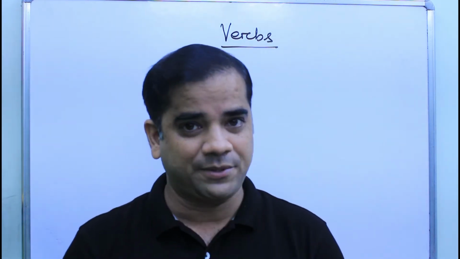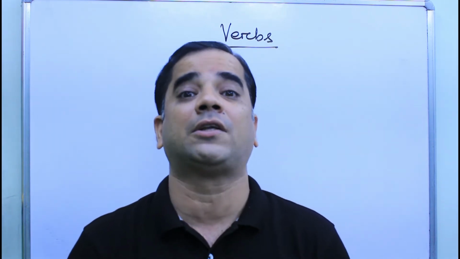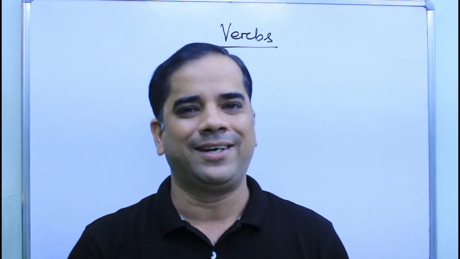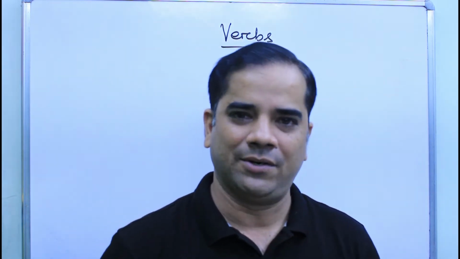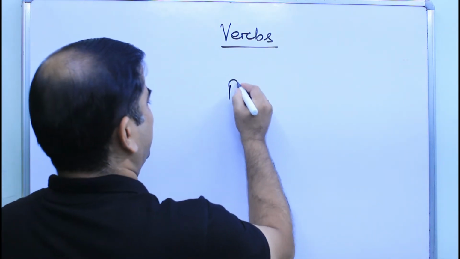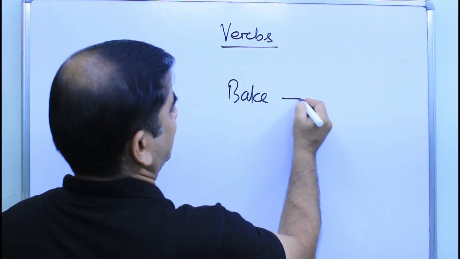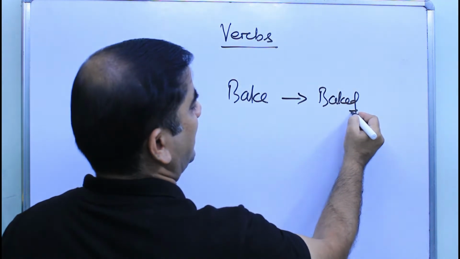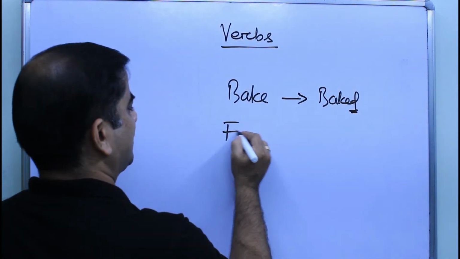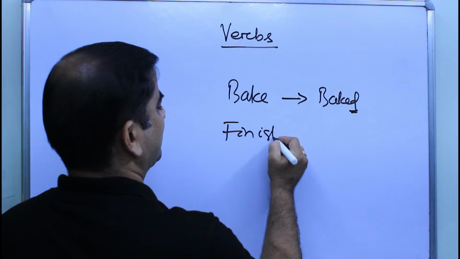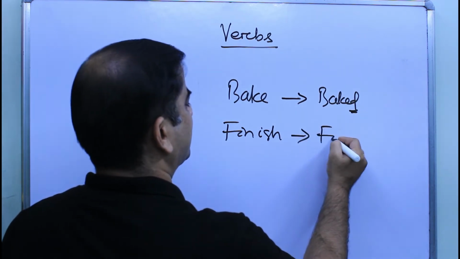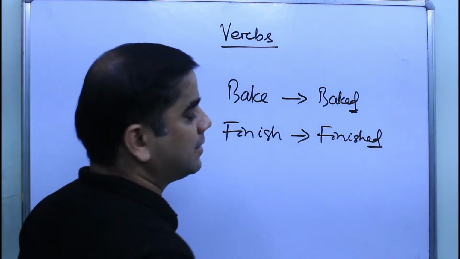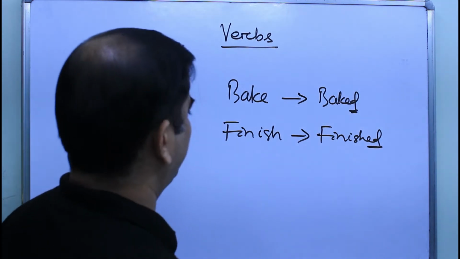Weak verbs are the verbs which form their past form or the V2 form by adding D, ED or T. Let us take some examples. For example, bake. It becomes baked in its past form. We have added D. Finish. It becomes finished in its past form. We have added ED.